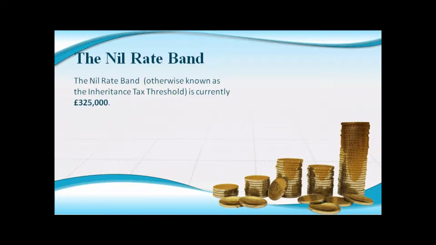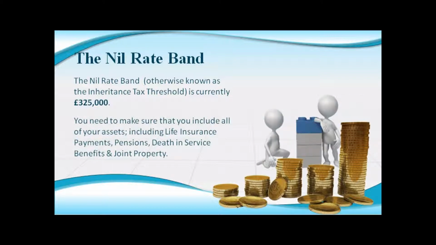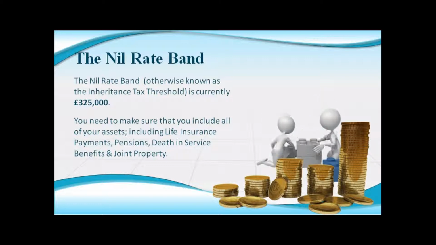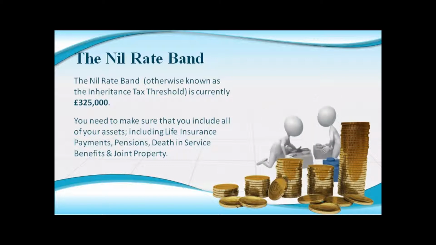£325,000 might sound like a lot of money, but you may be surprised at how much your estate is actually worth. You should make a list of all your assets, taking into account property, savings, life interest policies, pensions, death benefits, and shares. You should also include your share of any joint property.